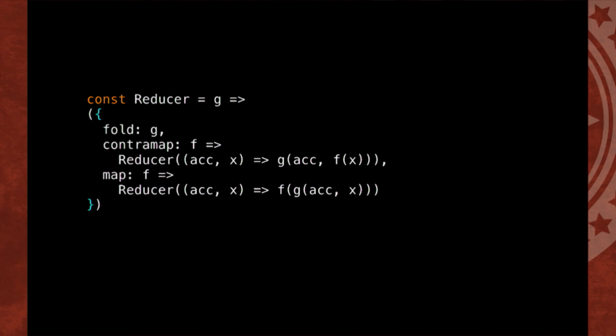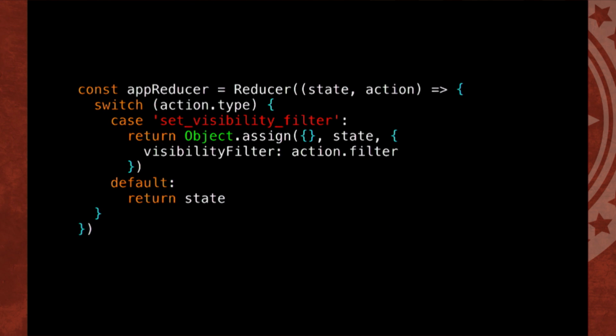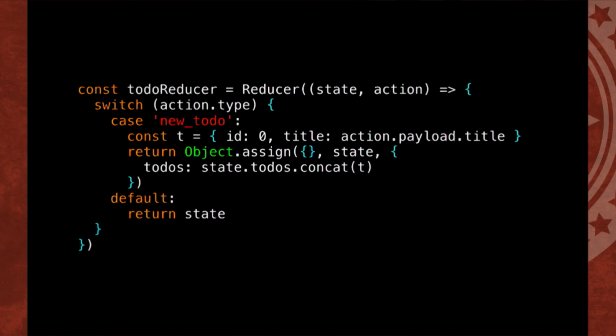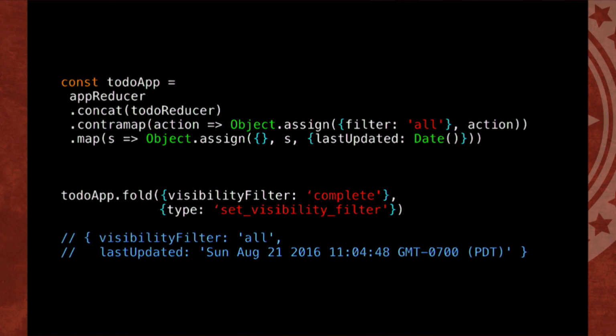Can we combine them? We all know Redux, combine reducers. Yeah, we can. We can concat these two together, which is, again, composition under one type. I just stole this set visibility filter from the Redux docs, and here's another one that's just going to add a new to-do. Don't worry about that too much. So we'll take the app reducer, concat it with the to-do reducer, contramap some default value onto the action, and then map last updated after it's run the reduction. And when we fold down our combined reducers, we get the default and the last updated at.